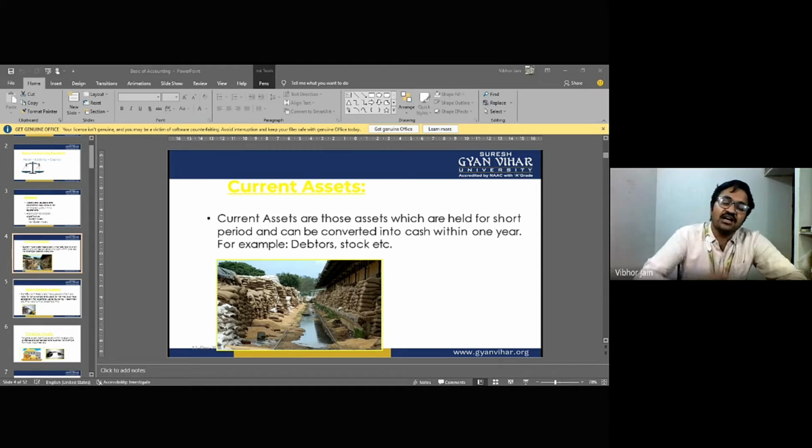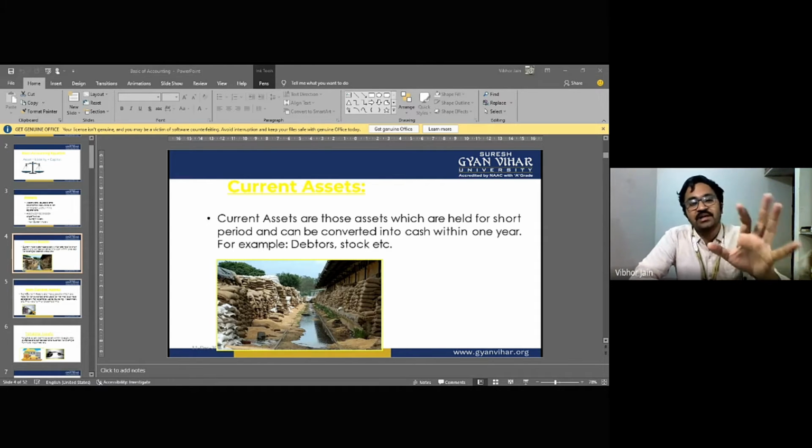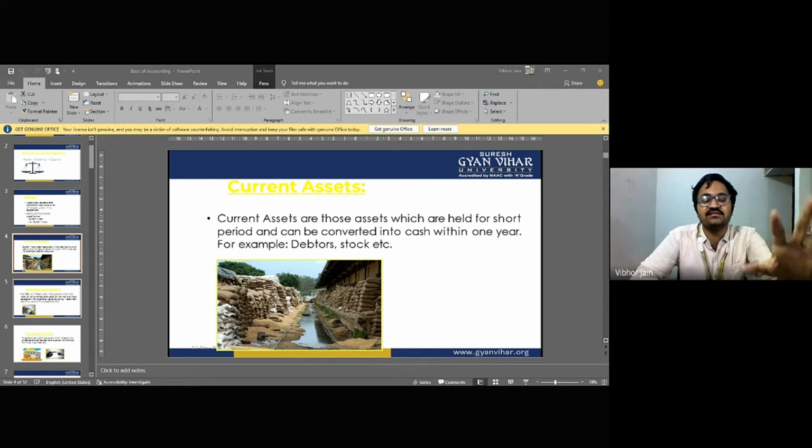Operating activities are those activities which are the main revenue generating activities of the business. For example, if you are a jeweler, your main business or main activity that you do every day is purchase and sales of jewelry, right? If you're a builder, then purchase and sale of flats and houses.